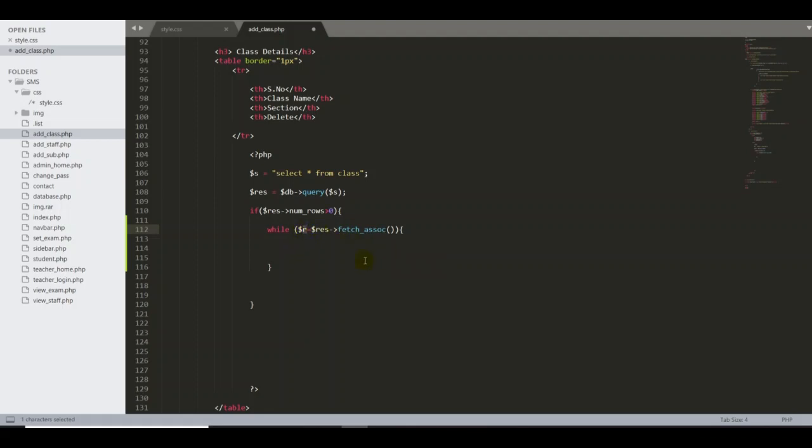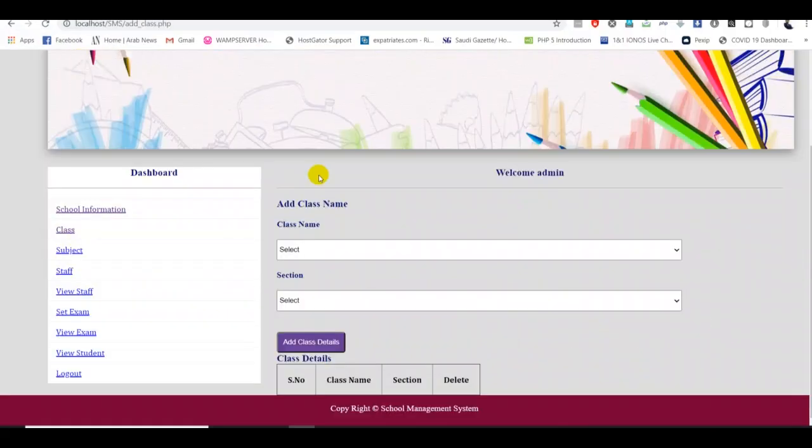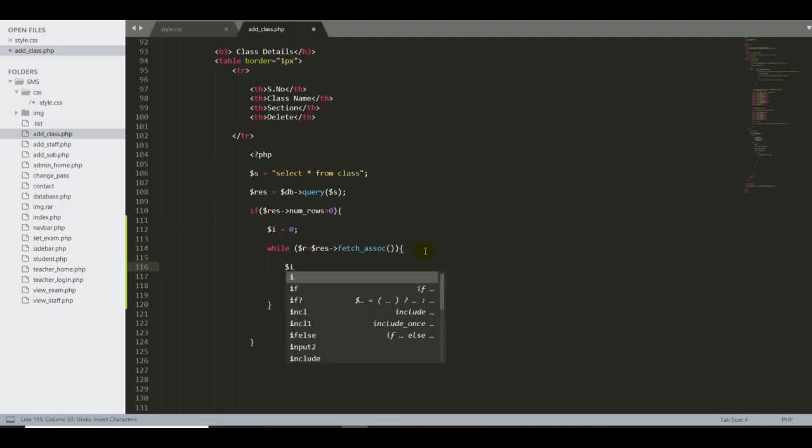Before that, if you go back to my project, we have a serial number, so we need one auto increment variable. In this case I'm going to start with a temporary variable called i. The initial value is 0. Then I'm going to make it auto increment with $i plus plus.